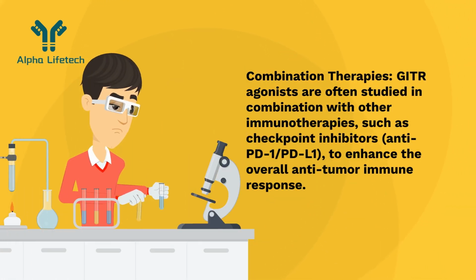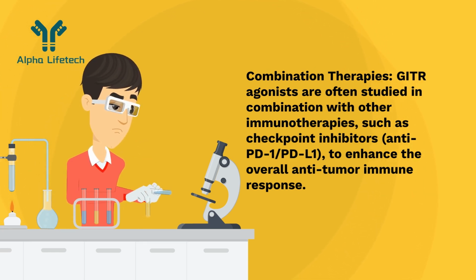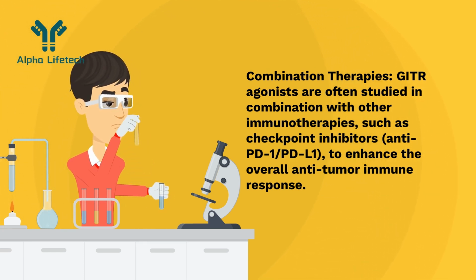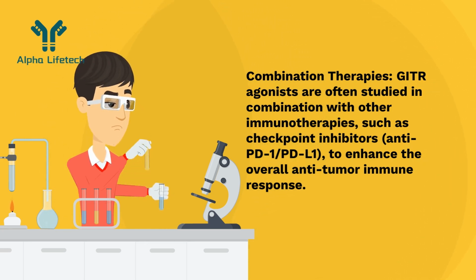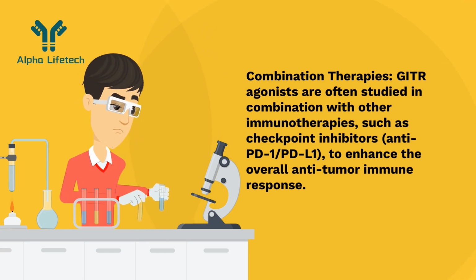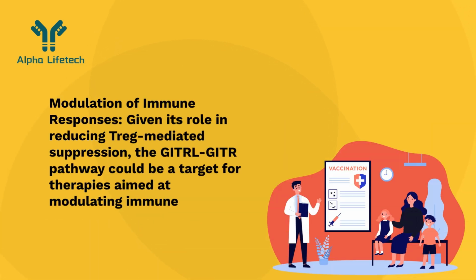Combination therapies. GITR agonists are often studied in combination with other immunotherapies, such as checkpoint inhibitors, anti-PD-1/PD-L1, to enhance the overall anti-tumor immune response. Autoimmune diseases. Modulation of immune responses. Given its role in reducing Treg-mediated suppression, the GITR pathway could be a target for therapies aimed at modulating immune responses.